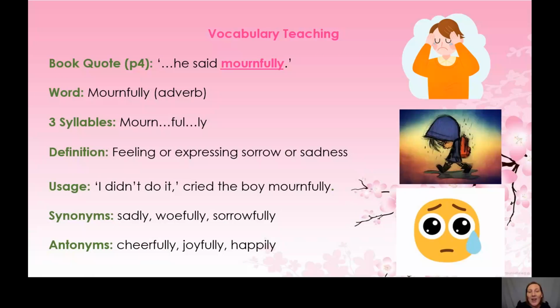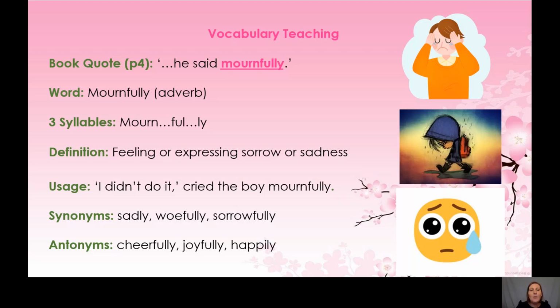Now, let's have a look at the word mournfully. The word mournfully was when Hamlet was talking about the lady elephant that he's in love with. And the quote is, he said mournfully. Now, mournfully is an adverb. It has 3 syllables, mournfully. Now, the definition of that word is feelings or expressing sorrow or sadness.